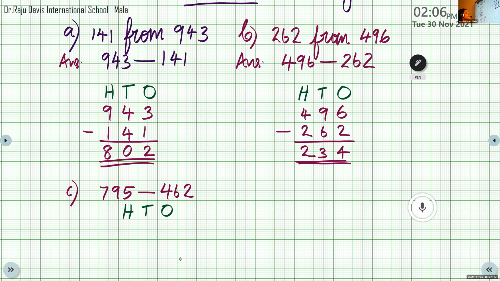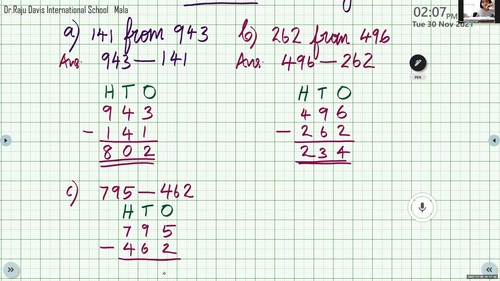We have to start from which place, Siddharth? Ones place. And here we have 5 minus 2 at the ones place. What's the answer? 3. Very good. Now, tens place, 9 minus 6.